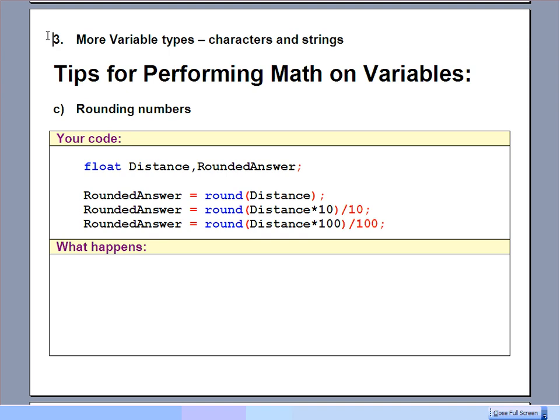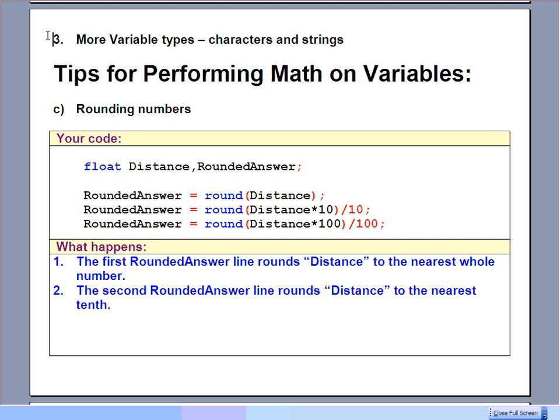One of them might be that distance that has quite a few decimals to it, and then we might want to try to round that and then store that rounded answer. And we've got 3 different options here. The very first line just says round distance. That will round the distance, which is a float. It will round it to the nearest whole number, doing the usual rounding that you would expect. And if you want to have just a whole number, that's fine.